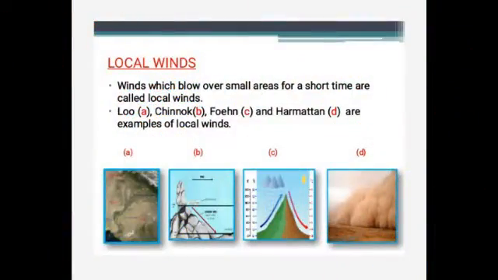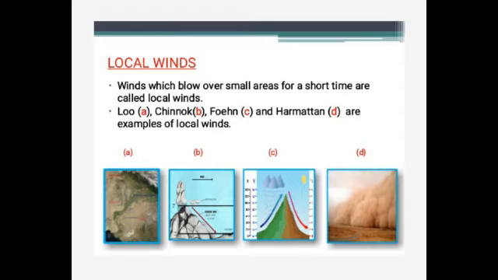So next is the local winds. Winds which blow over small areas and for a short time are called local winds. Okay, children. In many parts of the world, winds with special characteristics blow over small areas, and these winds blow only for a short time, as I said. That's why they are called local winds. Most of them are seasonal, and the names are usually derived from the regional languages. Some are called Lu, Chinook, Fohn, and Harmattan.